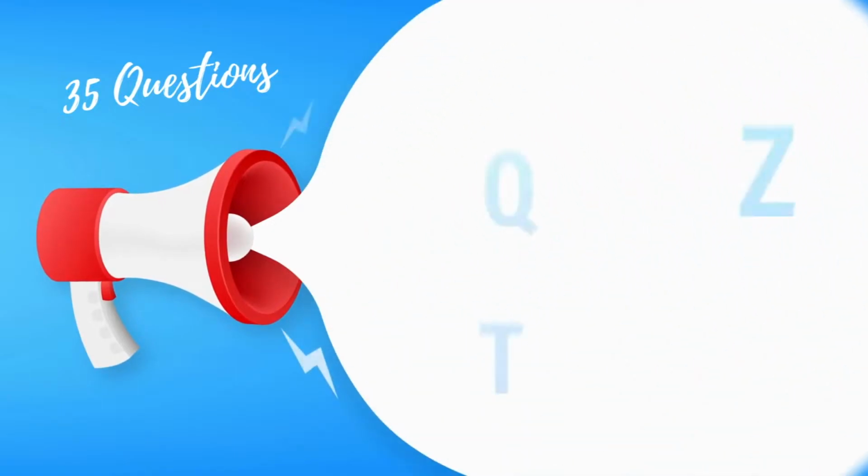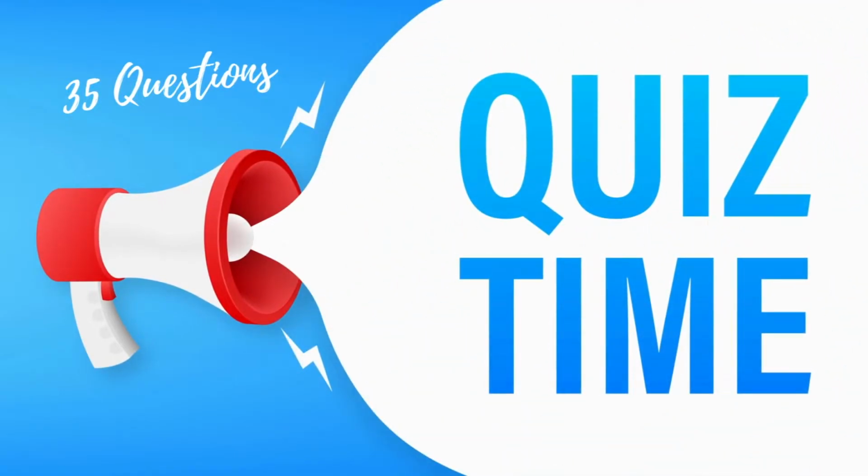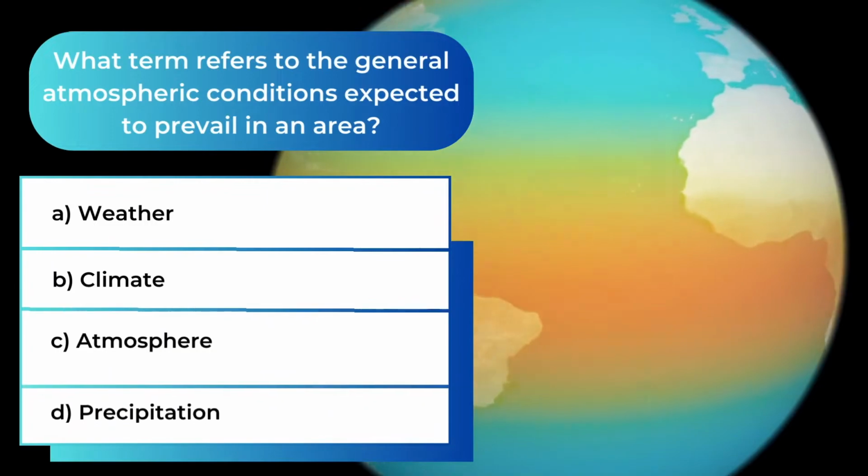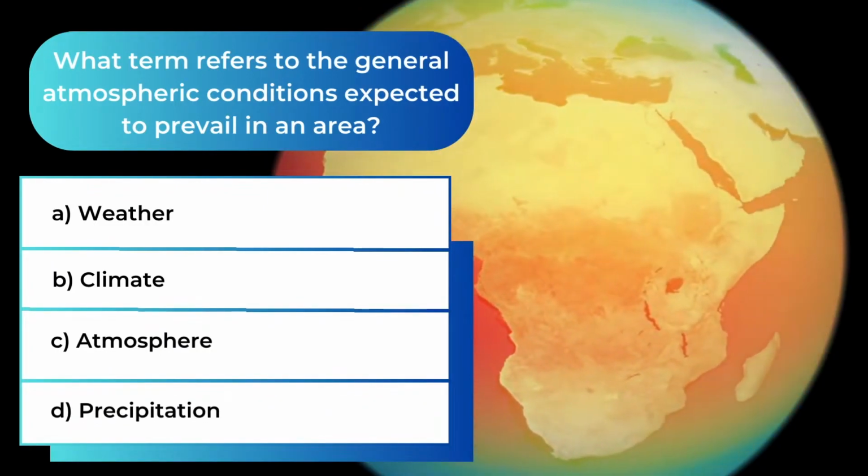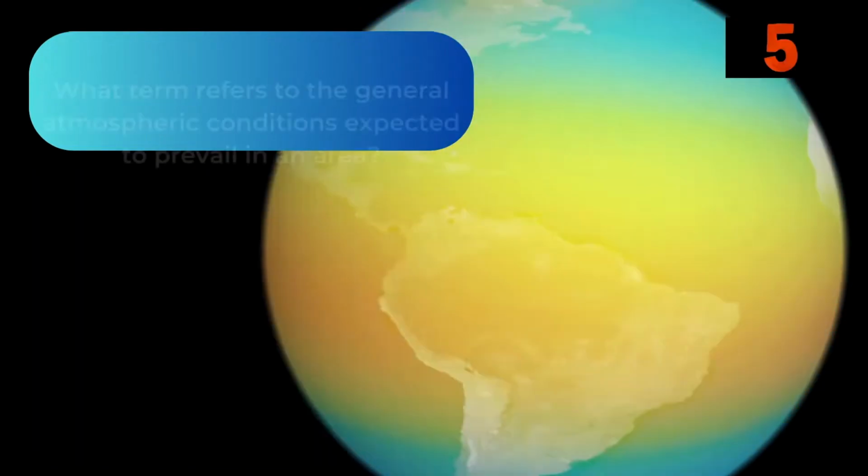Get ready to ace this quiz. Grab a pen and paper or just answer the questions mentally. Let's get started. What term refers to the general atmospheric conditions expected to prevail in an area?